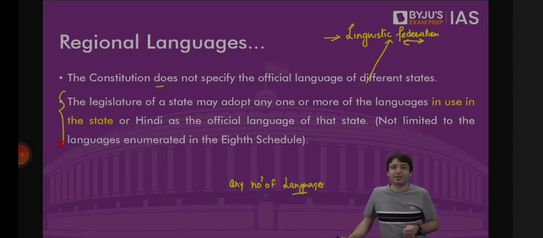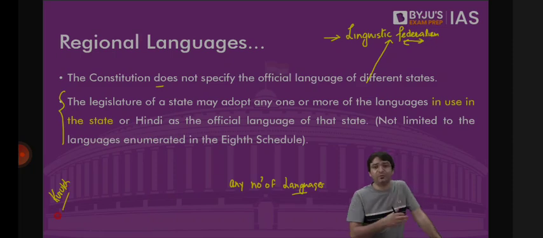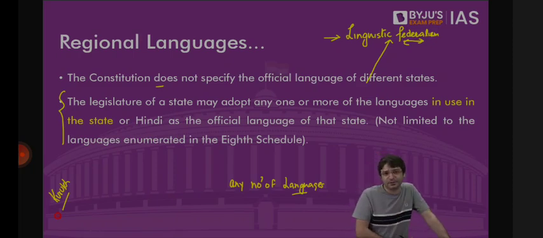For example, in West Bengal, Bengali is our official language. Kurukh, which is considered to be a language belonging to the Dravidian family, is also an official language of West Bengal, because the West Bengal legislature gets to decide how many official languages we have. And even if a language is not mentioned in Schedule 8 of the Constitution, you can choose that language as the official language of your state. That is the regional language.